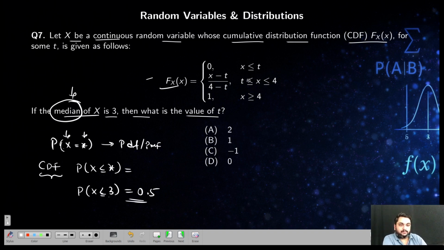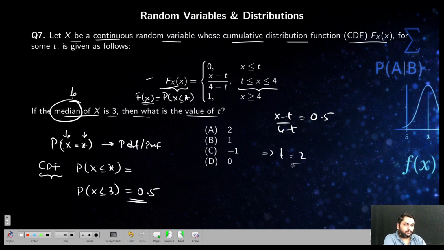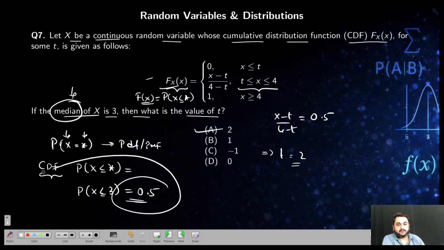So X less than or equal to 3 means it belongs to this case. So (x minus t) by (4 minus t) is equal to 0.5. The f of x means what? This is what they have written. Or we can write it as capital F. Some books mention it like this. So you find out t. So t will be equal to 2. So it's a straightforward question. The only thing they are testing here is whether you know this concept or not: median and CDF, mean and CDF.